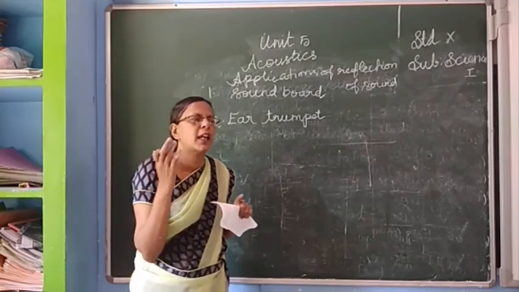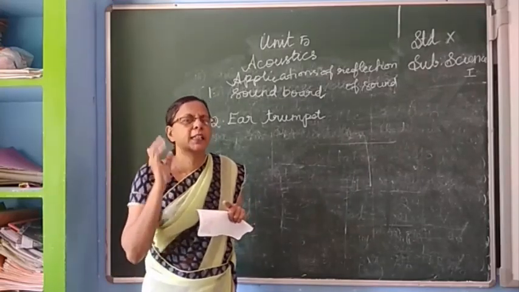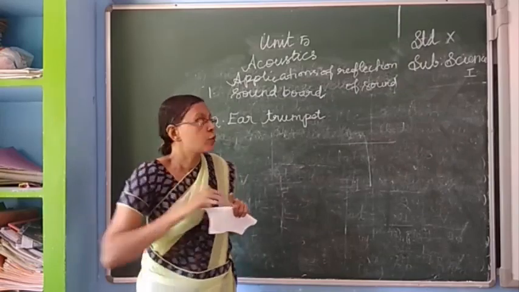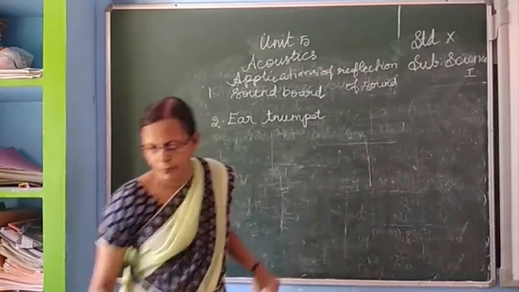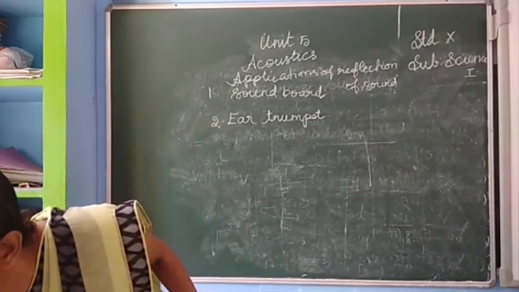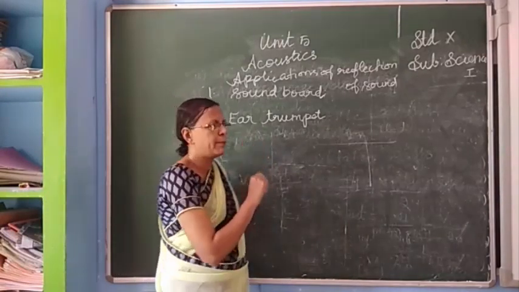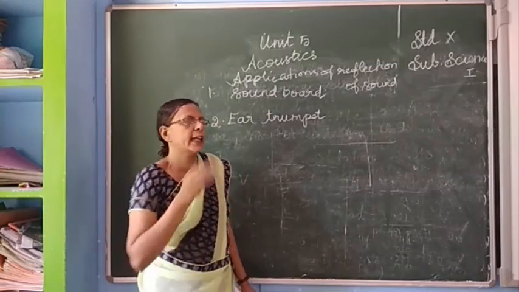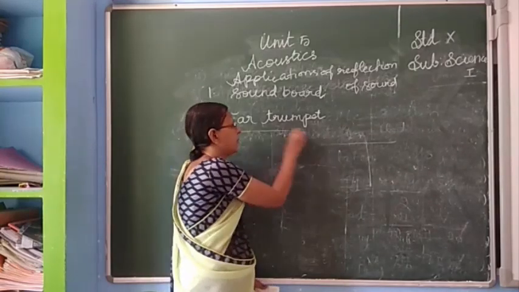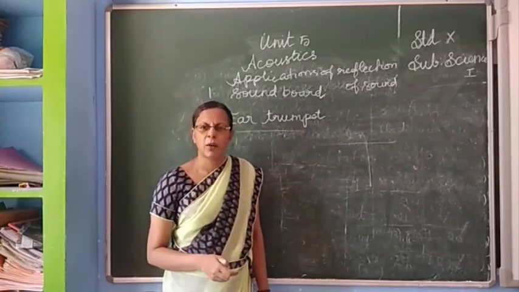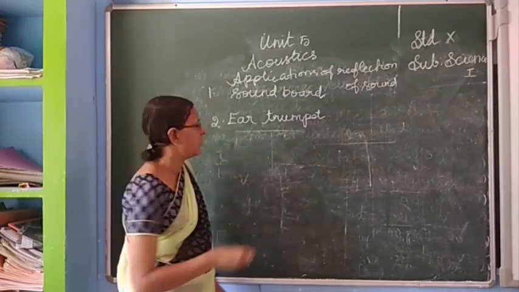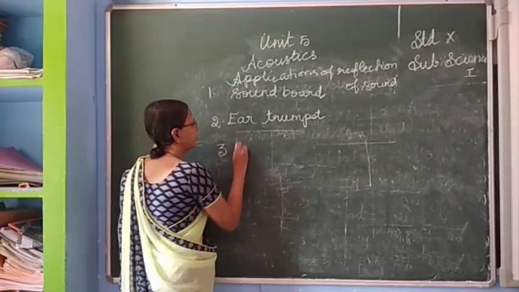So this ear trumpet is used as a hearing aid. People who cannot hear clearly can use this. Okay, this ear trumpet is the hearing aid. Next, third one is megaphone.